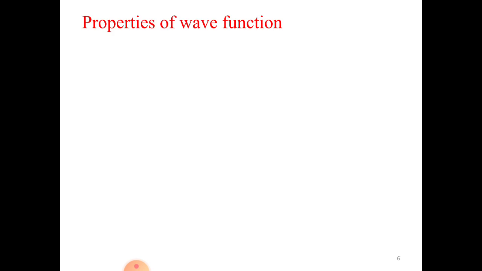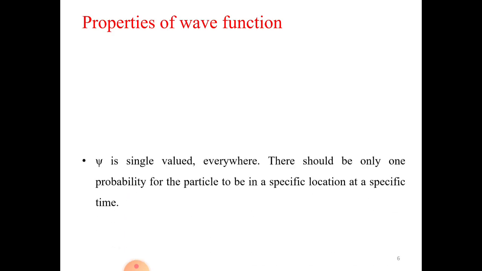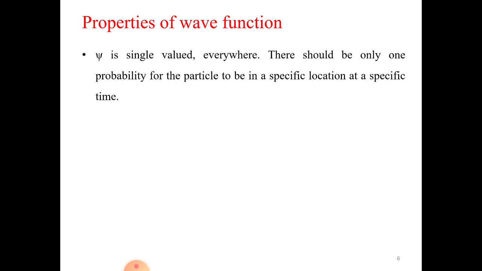Next one, properties of wave function. So what are the properties of wave function? First one, the wave function is single valued everywhere. There should be only one probability of finding the particle located in space at a specific time.